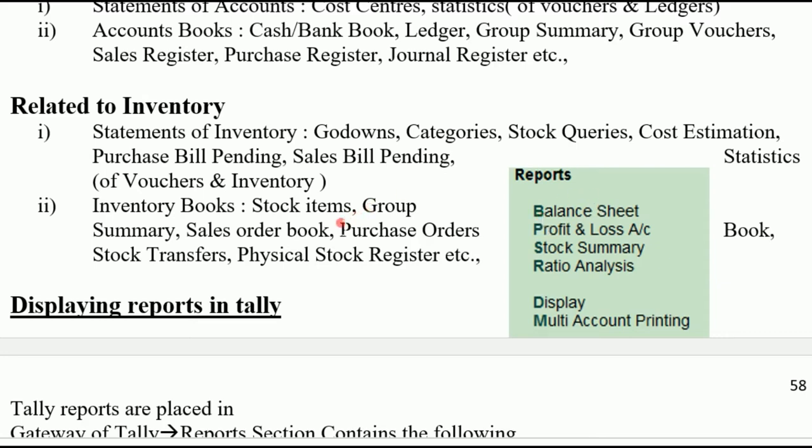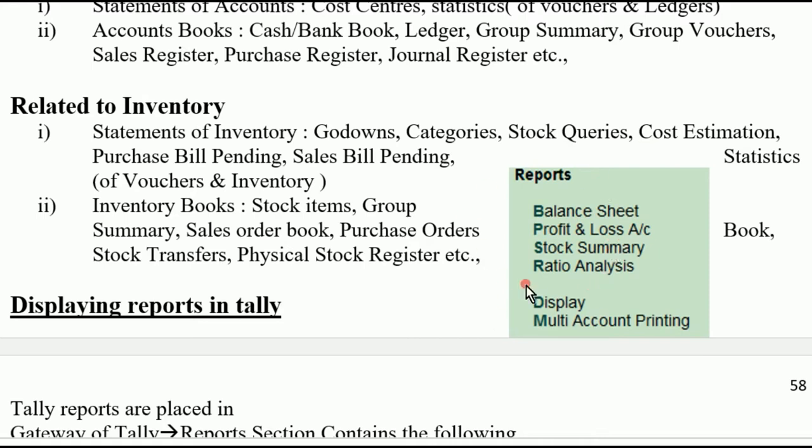Then inventory books: stock items, group summary, sales order book, purchase order, stock transfer, then physical stock register, etc. And when you take reports, there may be balance sheet, profit and loss account, stock summary, ratio analysis.